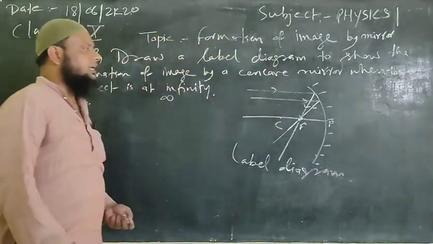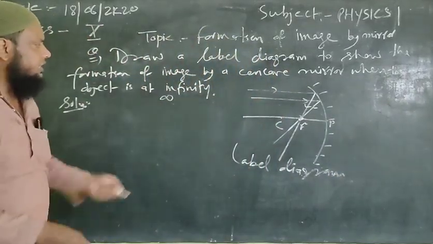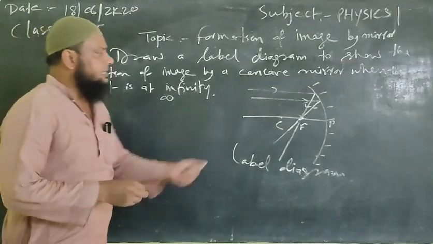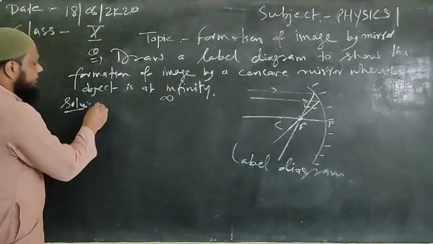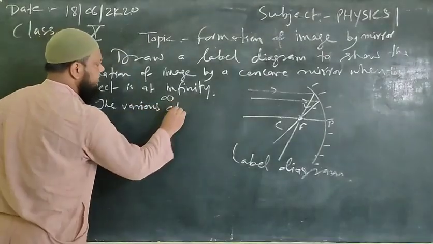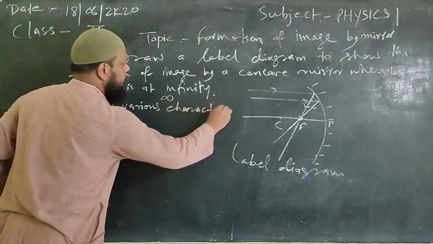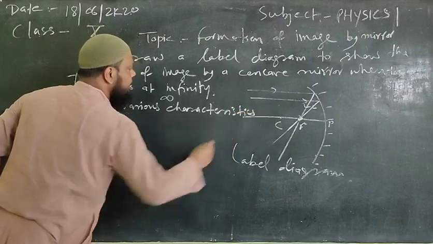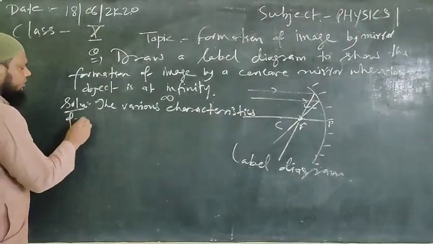This is your ray diagram whereby the object is at infinity, and we have to discuss the characteristics. We can write the various characteristics of the image.